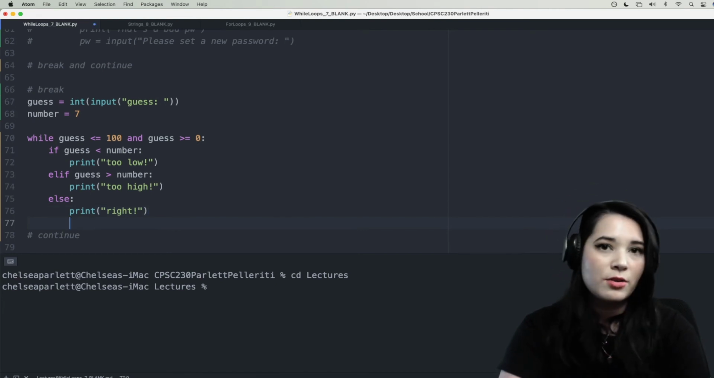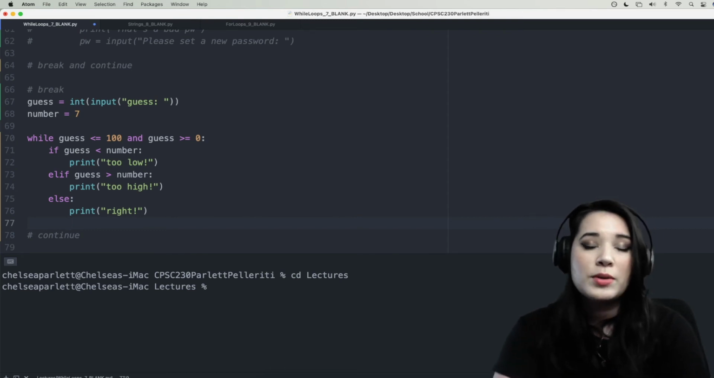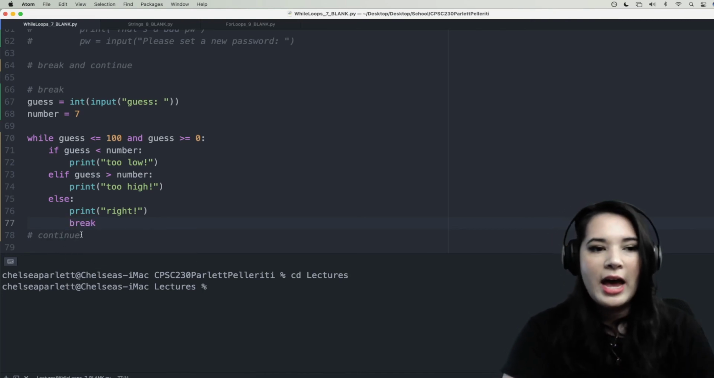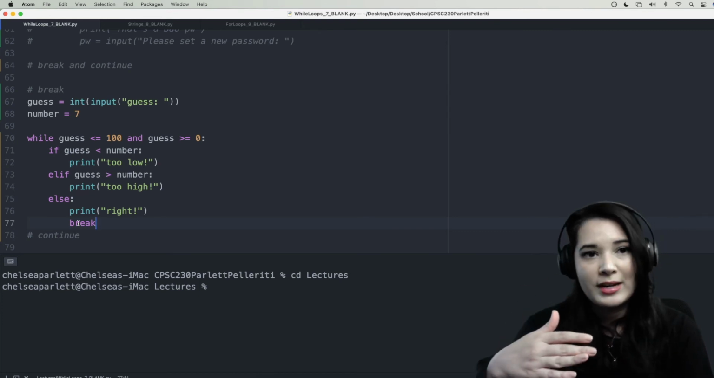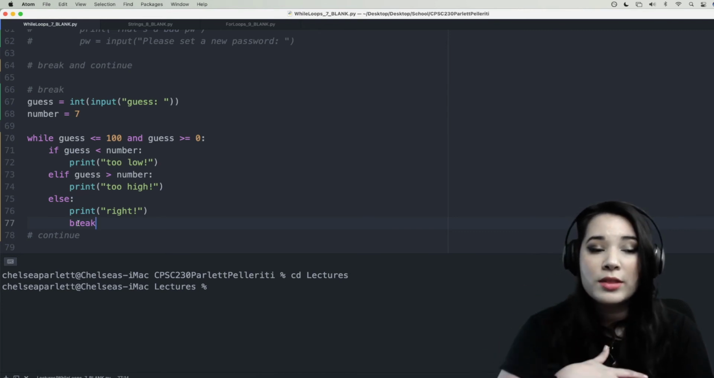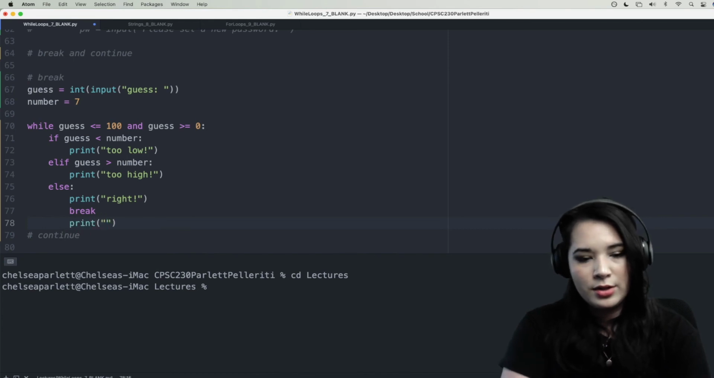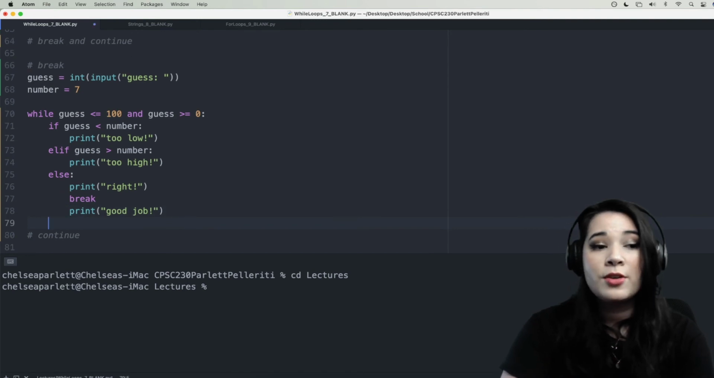Now, if they've guessed the correct number, the game is over. We don't have to ask them for any more guesses. We don't have to check any more numbers. We just end the game. And so here is where we're going to use our break statement. We're going to put break right here. And remember, break is like an emergency exit. Once we come to the break statement in our code, the while loop is never going to evaluate again, and none of the code below this break statement will run either. So for instance, just to test it out, let's say print good job.